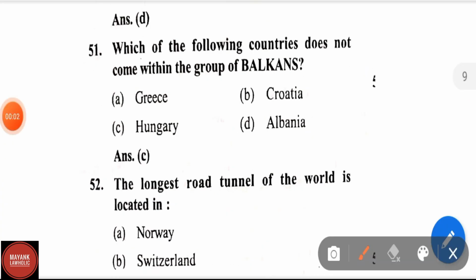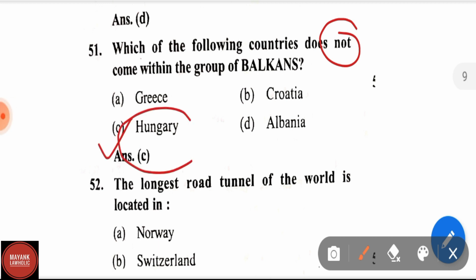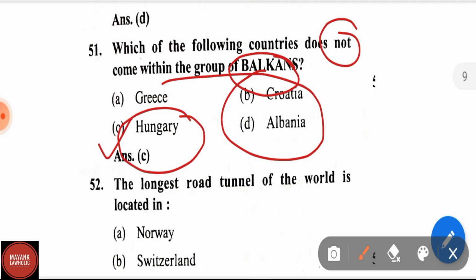Question number 51. Which of the following countries does not come within the group of Balkans? Options are Greece, Croatia, Hungary, Albania. Correct answer is Hungary. Hungary doesn't come into the categories of Balkans. Other countries, Greece, Croatia and Albania, come in the group of Balkans.